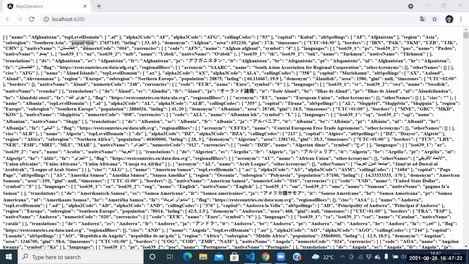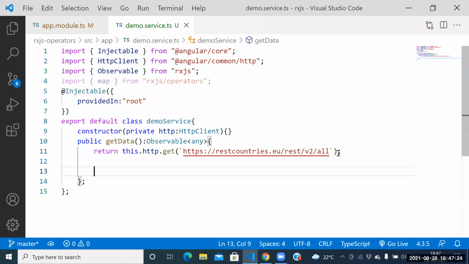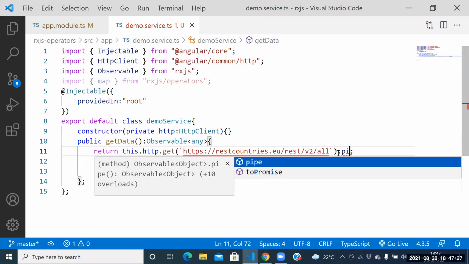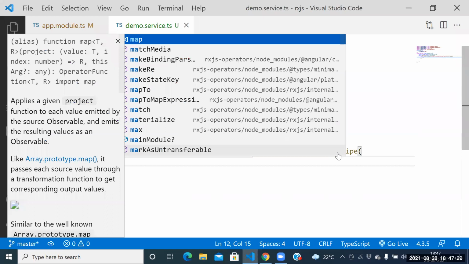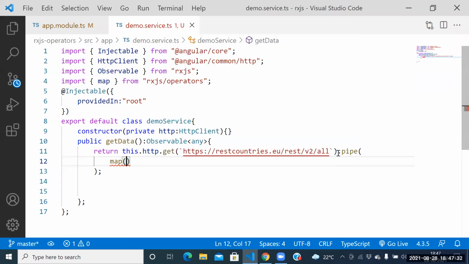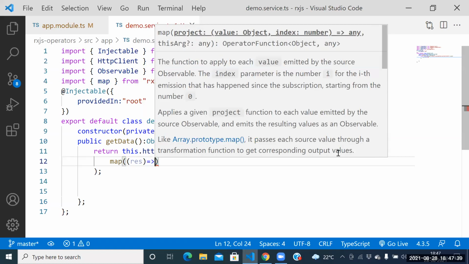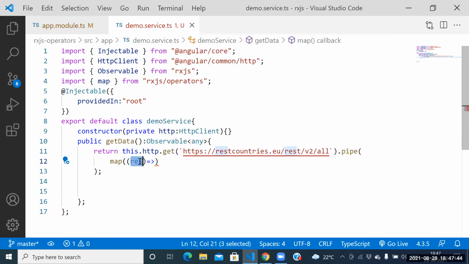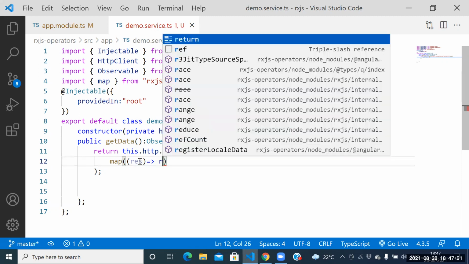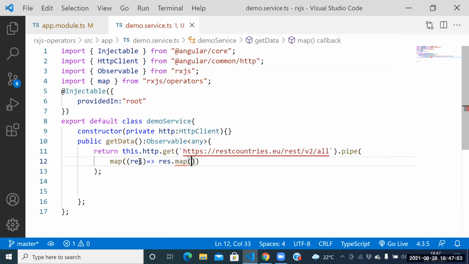I think to manipulate the result, which function do we have? Map function. See this one here. This is the result coming from the server now. What is this result? This is the array. Do you accept my answer or not? Yes, sir. How to manipulate that array? Once again, ES6 operator.